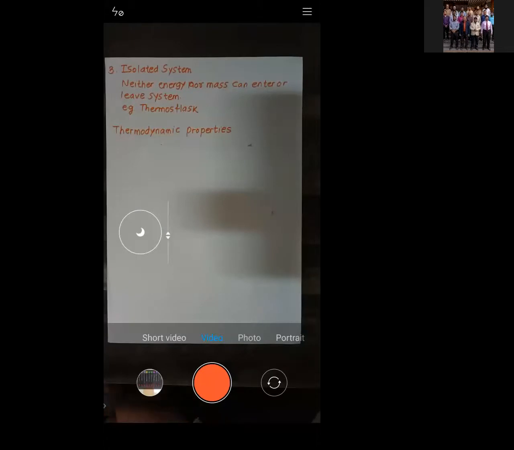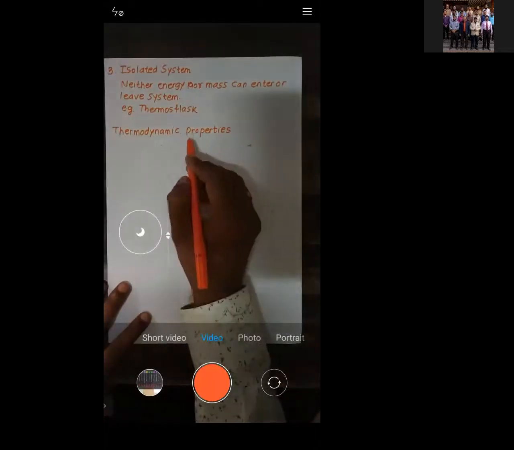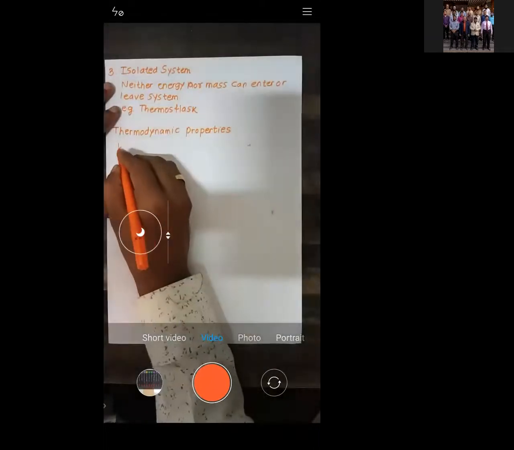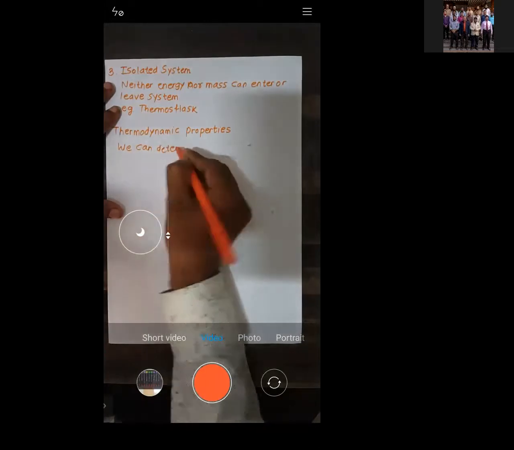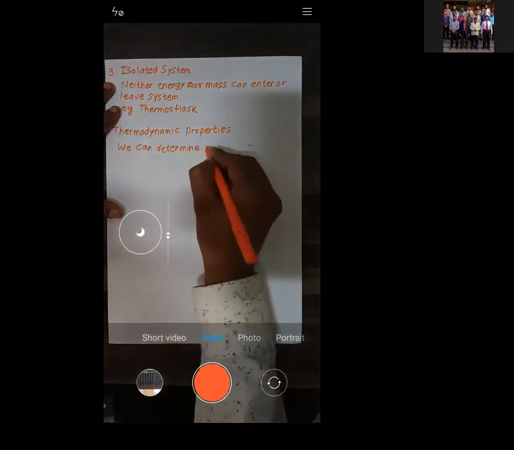If I say the temperature of the water is 10 degrees Celsius, that means it is cold. Such properties like temperature and pressure talk about the physical condition of the system. With the thermodynamic properties, we can determine the physical condition of the system.